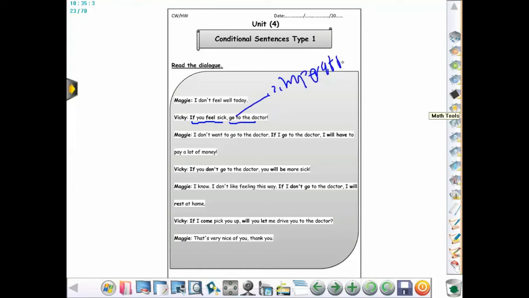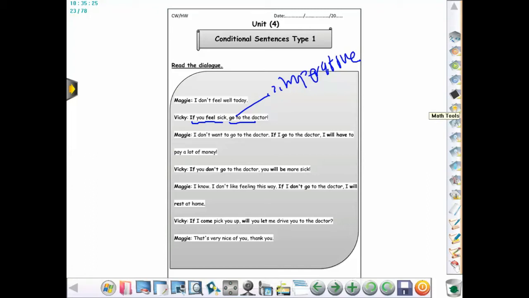What's the meaning of imperative here? Imperative, I just put verb infinitive. When I say do something and don't do something, like open the door, open the window, study hard, go to the doctor. So this is imperative, which means that in the first conditional, I can put the imperative form in the main clause, okay?